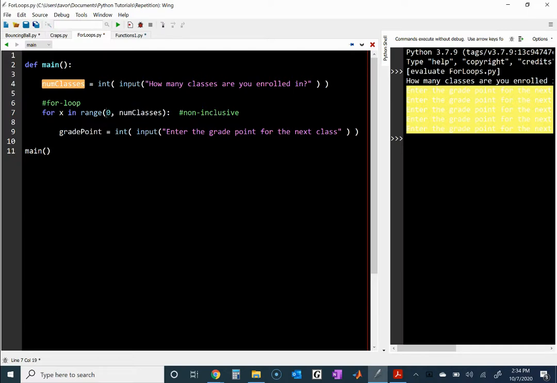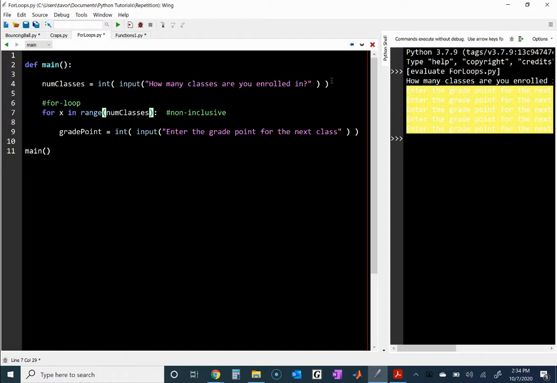Now, by default, if you don't include the starting position, then you automatically start at 0. And so this actually would work just as we wanted to do, without so many arguments here.